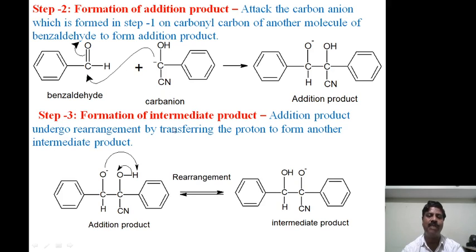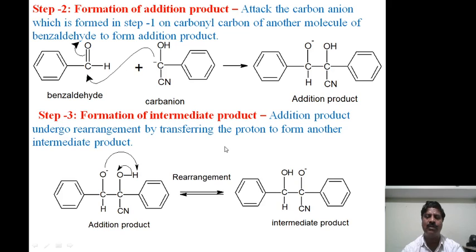And the third step, formation of the intermediate product. The addition product undergoes a rearrangement by transferring the proton to the other carbon to form an intermediate product.